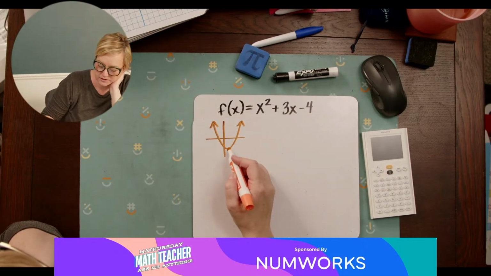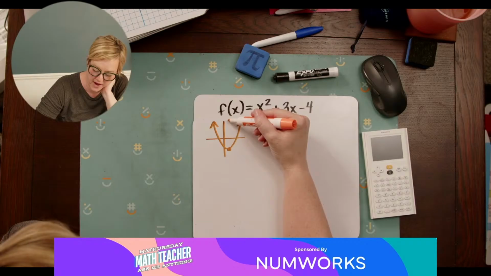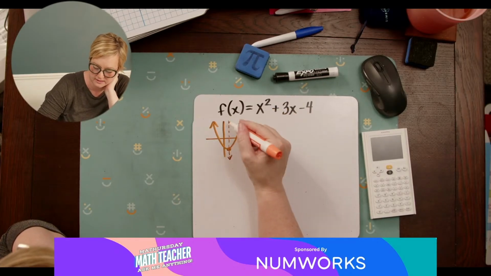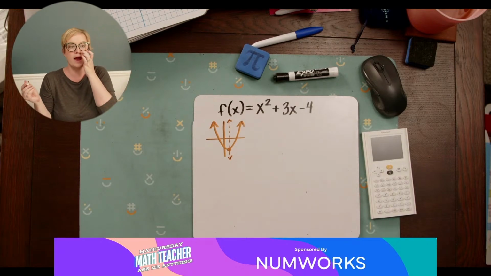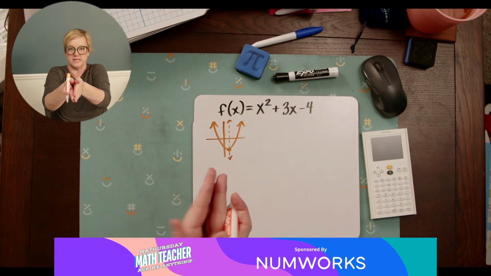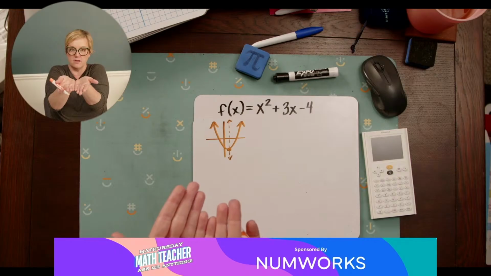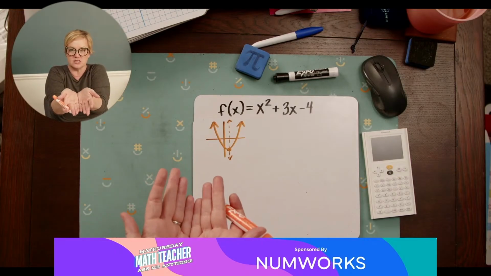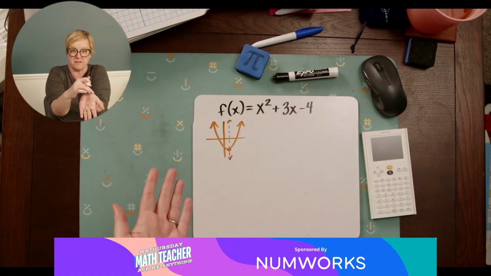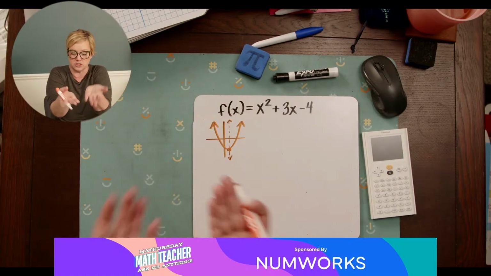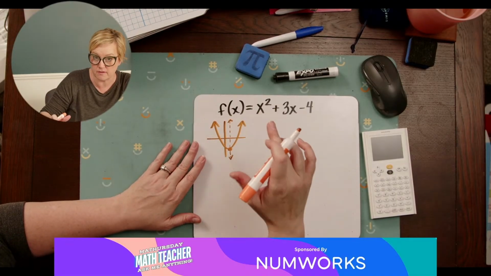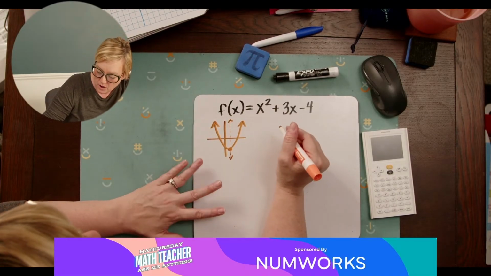Once we find that, we also have this little axis of symmetry. A parabola is symmetrical, so we can fold it, and it folds right along that axis of symmetry, and it goes boop. So what I always tell my students is when you have found one point, you've actually found two because it's a mirror image.